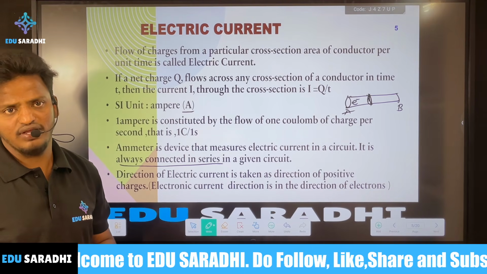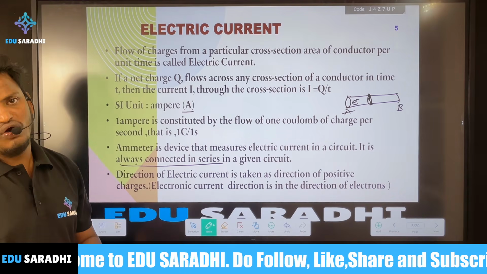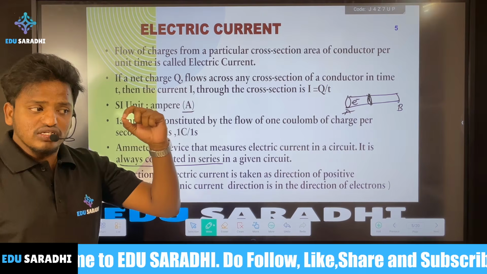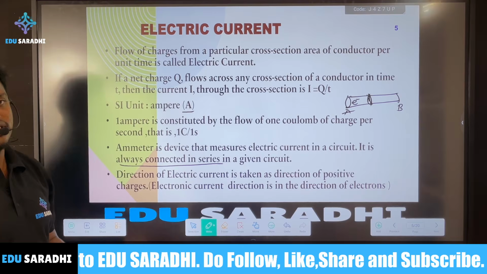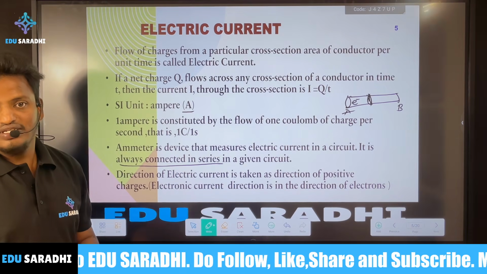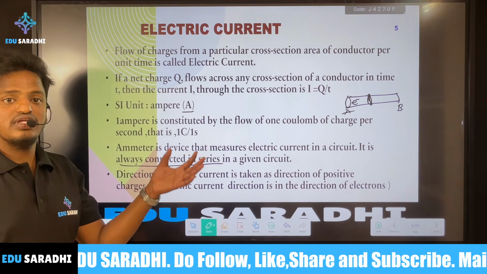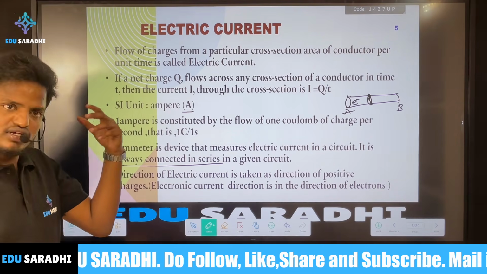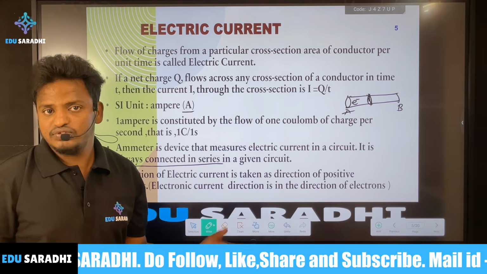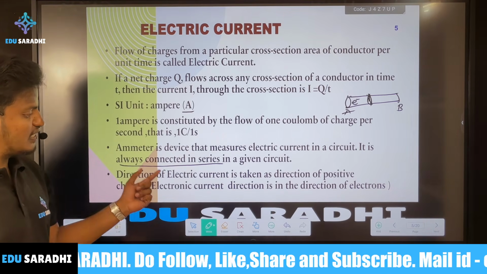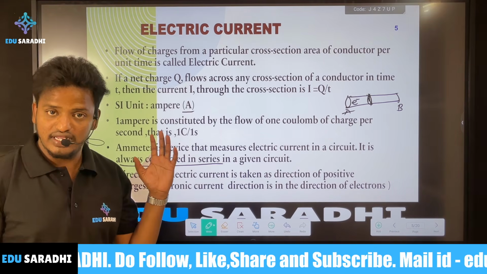In ancient times, in the 18th century, they first stated that the positive protons are traveling, and based on that direction they considered conventional electric current, taken from positive to negative, in the direction of the positive charge.